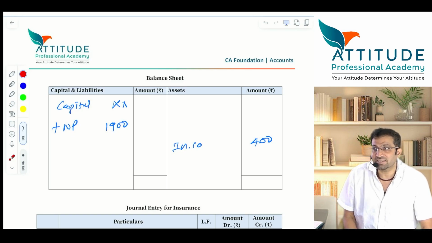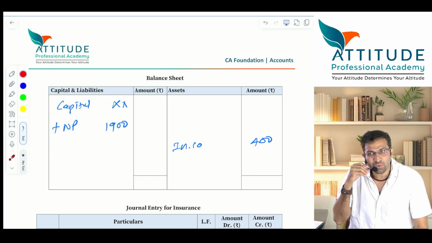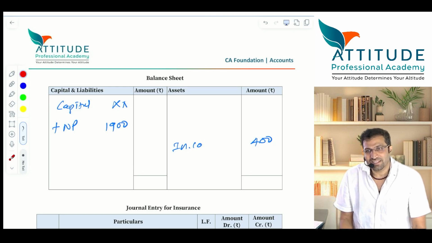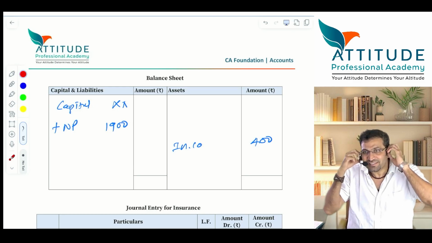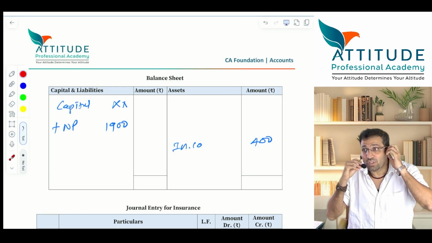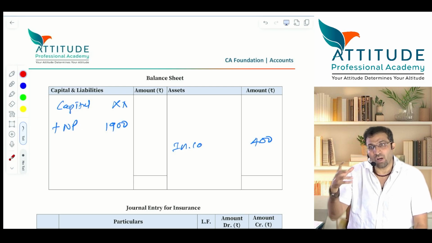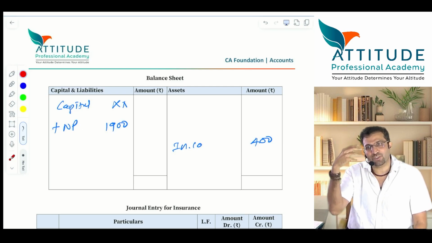There is something else too. I will tell you one more thing. Tomorrow will be again interesting: damaged goods. What? This is goods destroyed by fire. Goods damaged. Goods are there, but they are damaged. Can they be sold? Yes. What will happen to those damaged goods? We'll see tomorrow.